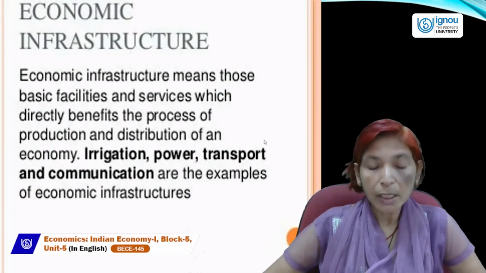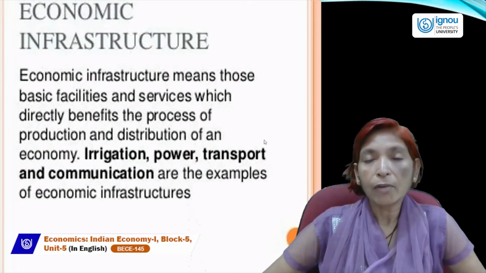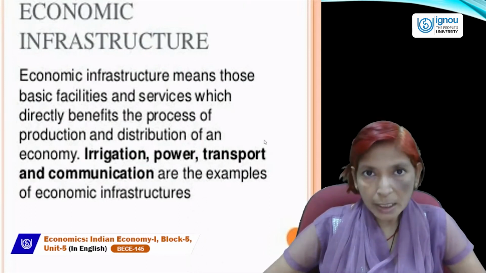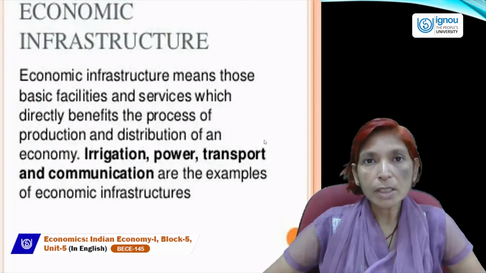But in India some regions have very poor power facility or very poor electricity. So if power is not available, then economic infrastructure will be called weak, and due to weak infrastructure we can't